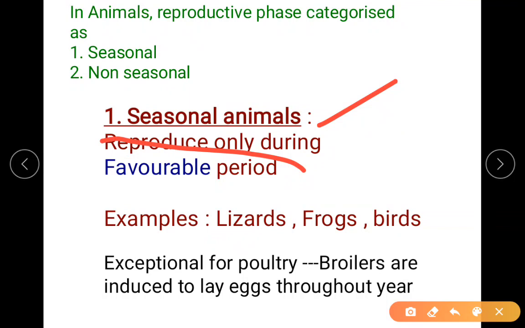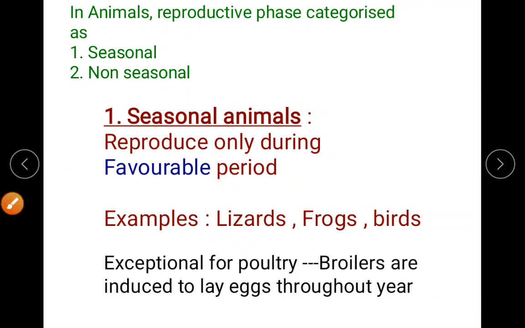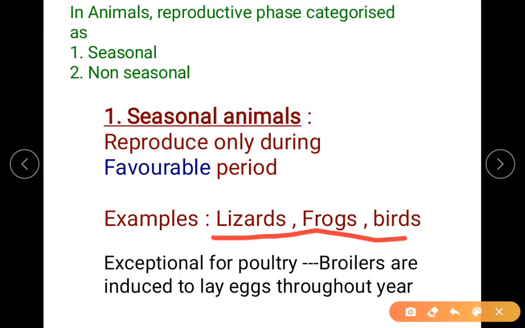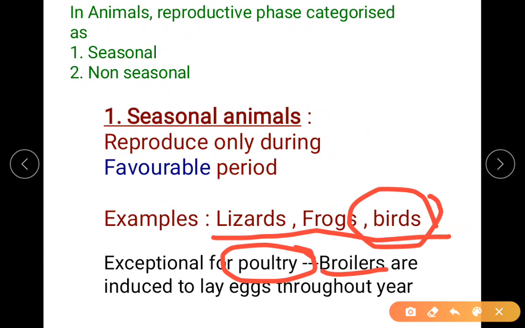You can find here they are only reproducing during favorable conditions. So the examples are lizards, frogs and birds. When I say birds, there's one exception. You know about your poultry, the broilers, which is actually a hybrid. These broilers are continuously producing eggs. So they are injected with certain hormones, so they are continuously producing unfertilized eggs.